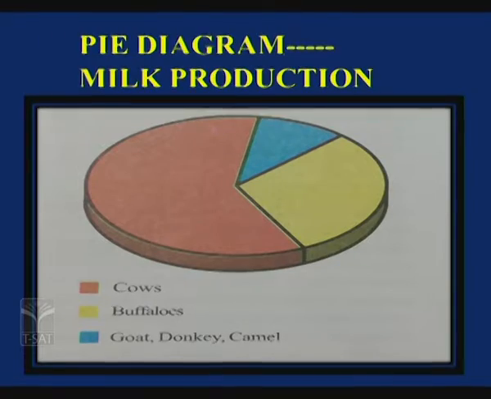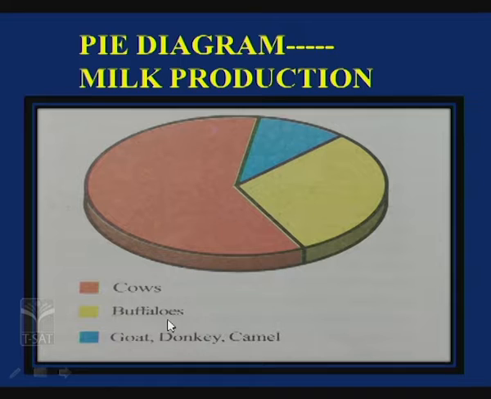Okay children, have you understood? Next, you can see a pie diagram about milk production. Milk is obtained from cows, buffaloes, goats, donkeys, camels, etc. By seeing this diagram you can say that more milk is produced by cows, whereas somewhat less is produced by buffaloes as well as goats and others. Camel milk is used in desert areas where the availability of camels is more.